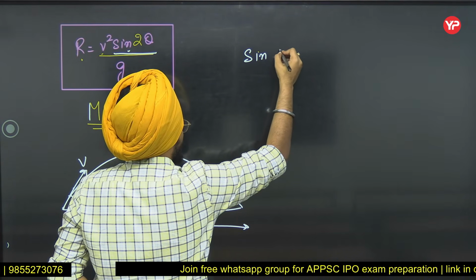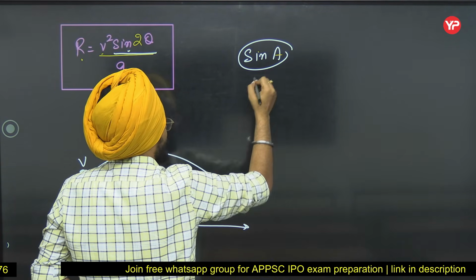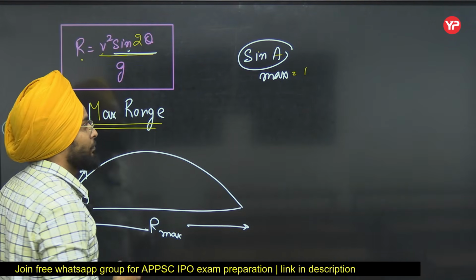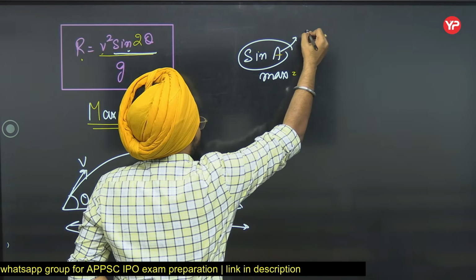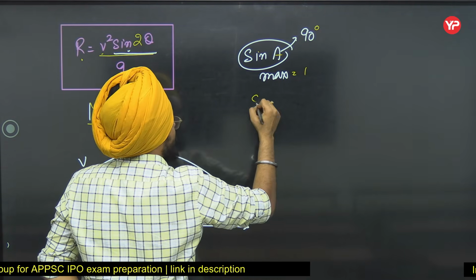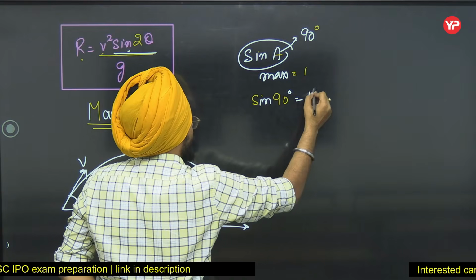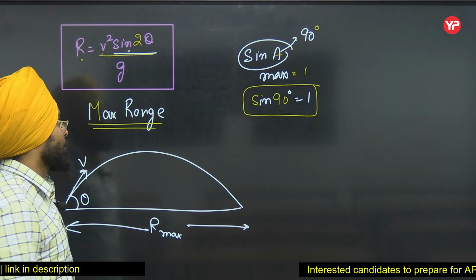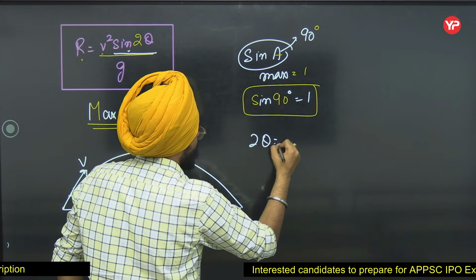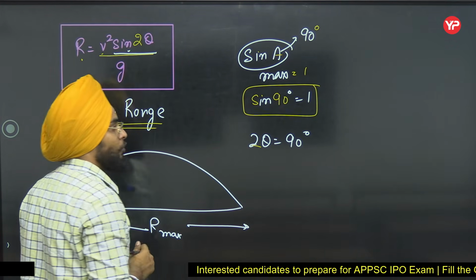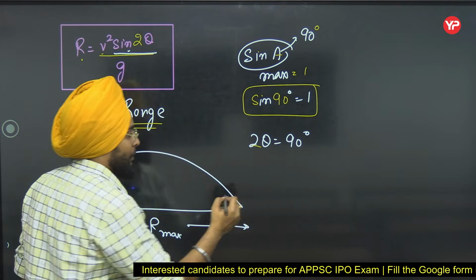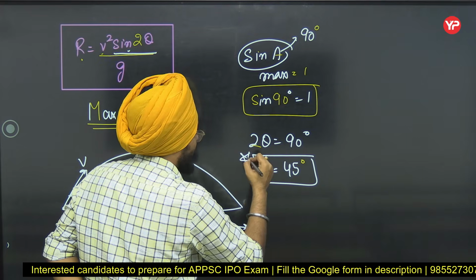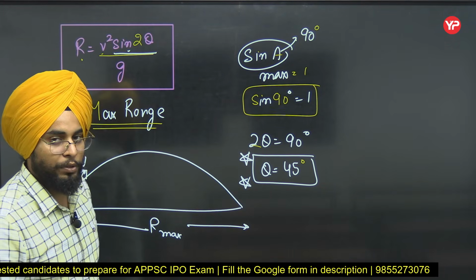See, for sine A, let's say any angle, the maximum value possible is 1. And for that, A has to be 90 degrees, because sine 90 is 1. So the maximum value of sine 2 theta is 1. So that means 2 theta should be equal to 90 degrees. So theta should be what? Theta is 45 degrees. This is very important. Has been asked so many times in your exam.